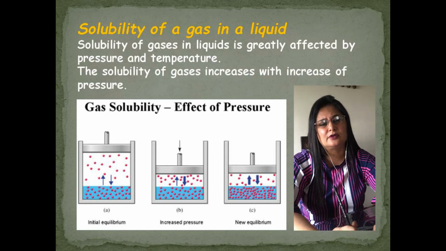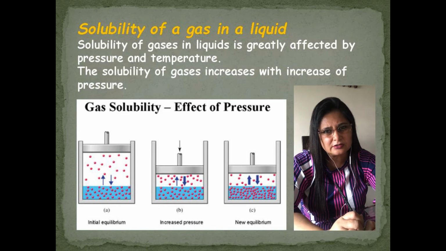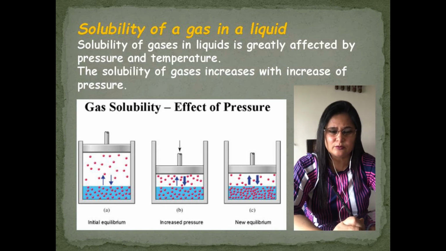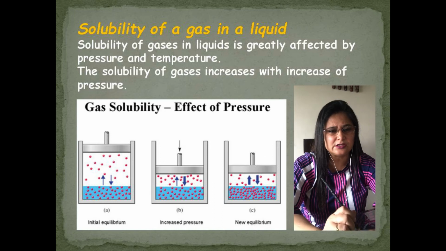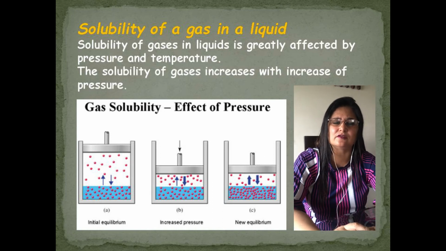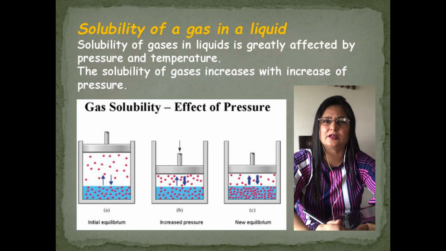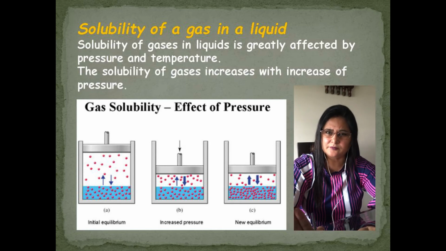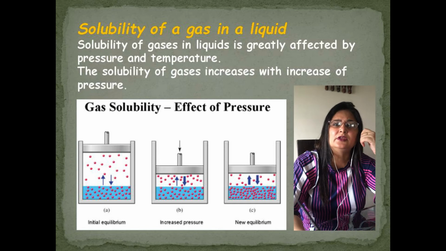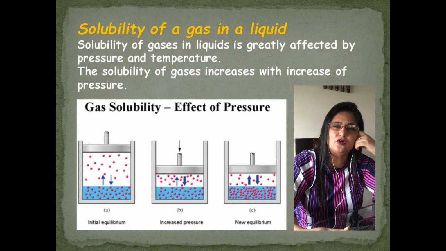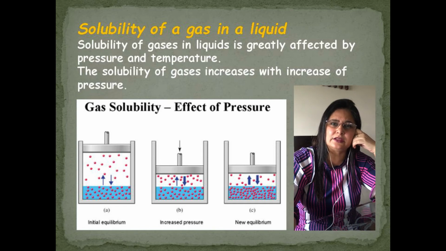So dissolution of gas in the liquid also increases. Solubility of gas in the liquid increases with the increase of pressure. This was explained by a scientist known as Henry, and the law given by him is known as Henry's law.